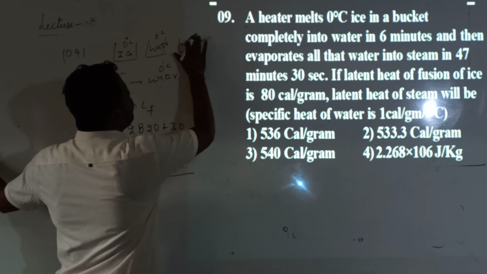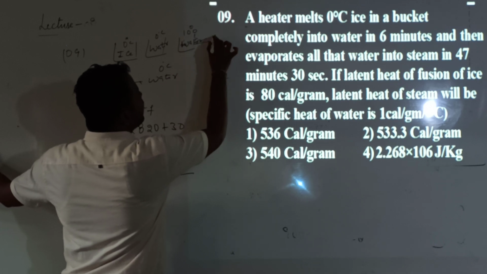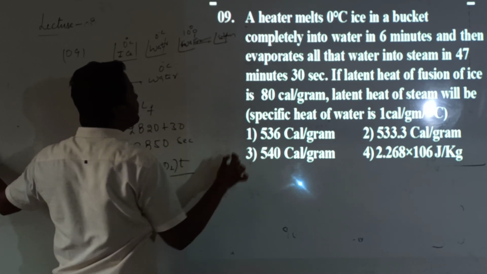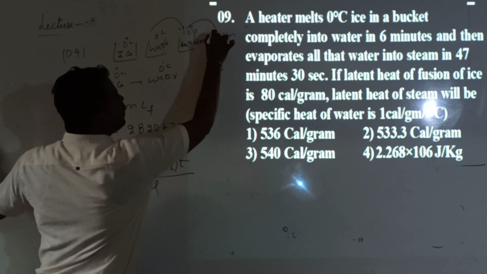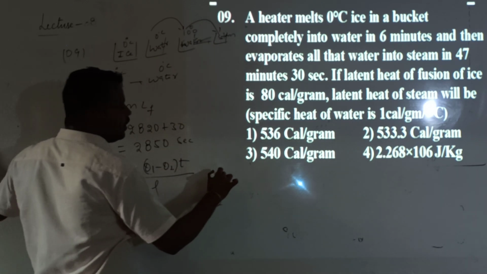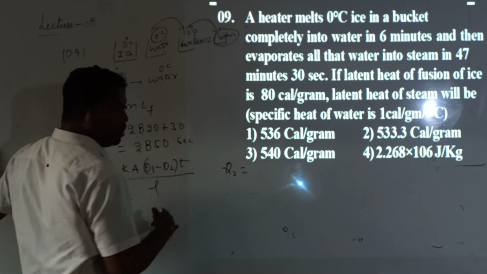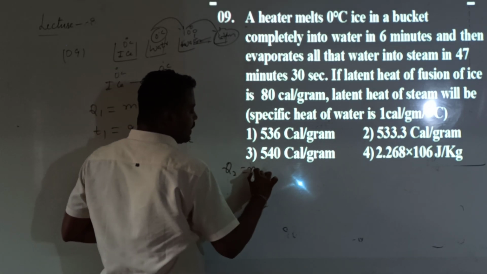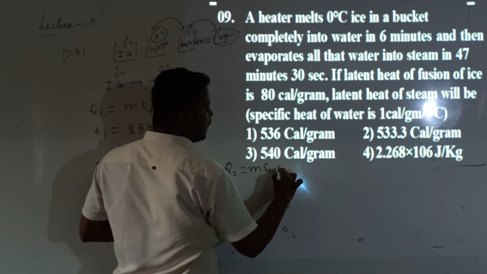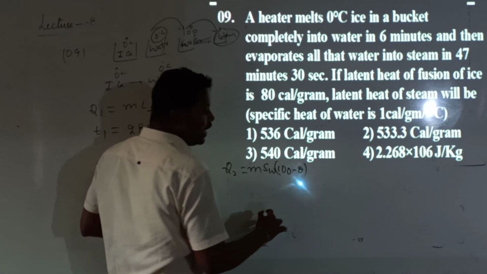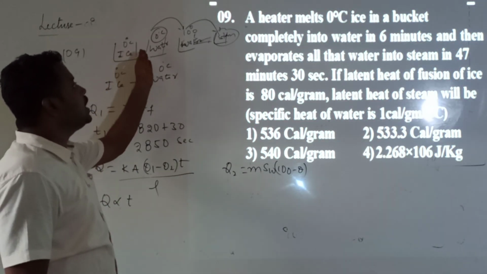Now, what is the heat required to convert the water at 0 degrees into steam at 100 degrees? First, the water temperature should rise from 0 degrees to 100 degrees. Then only will the water be converted into steam. So can I call the amount of heat required Q2? Q2 is given by mass of the water M, specific heat of water SW, and temperature change 100 minus 0.